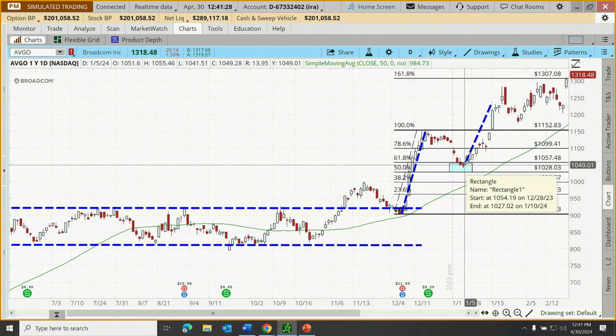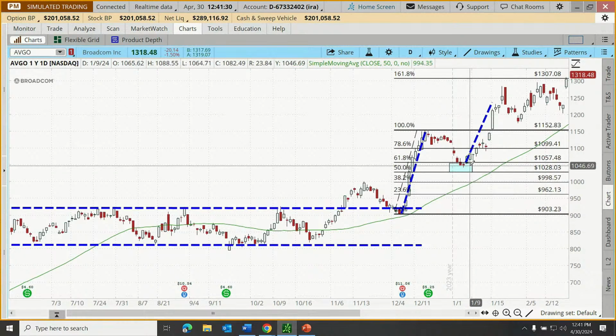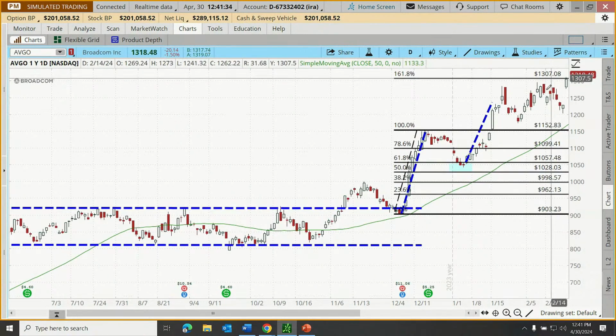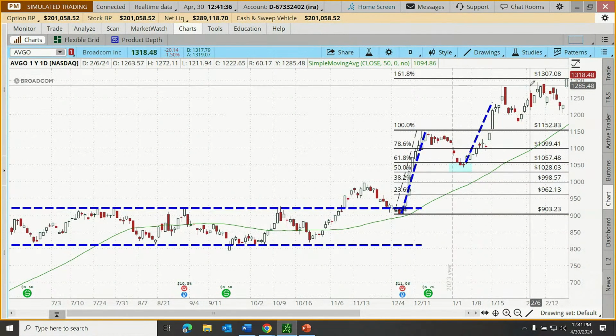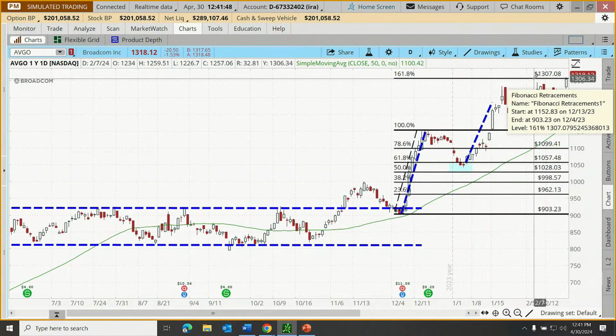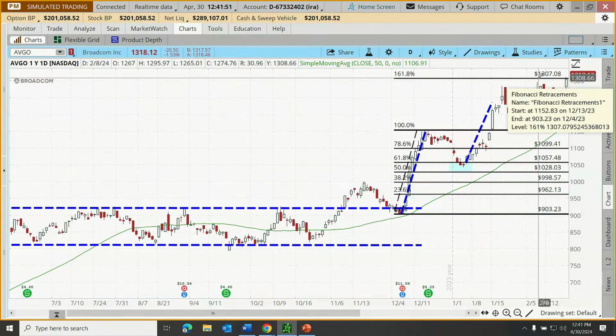You know, back here in January, there wasn't a price history to give us a gauge that maybe prices might ultimately get to $1,300. In this case, price actually did get to that level, but it doesn't always work out that way. That's just the way that a Fibonacci trader may set their price objectives. An initial objective to get to the 100, and next, if they're shooting for it, maybe the 161.8.